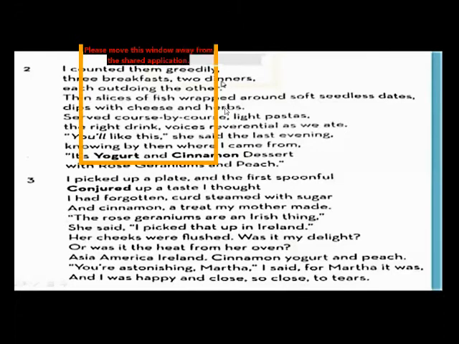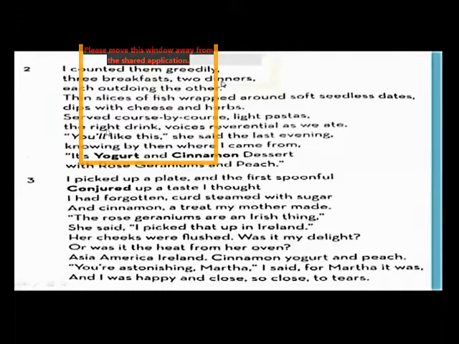"Dips with cheese and herbs, served course by course, light pastas." So, what was the menu? It was thin slices of fish wrapped around soft seedless dates. Then the cook had made dips. Dips means we make raita, we make chutneys with our main course. So she made a dip with cheese and herbs. You can imagine how tasty and delicious it would be. She was serving it course by course. Course by course means one by one. Light pastas, the right drink. She was serving the dishes with proper combination.